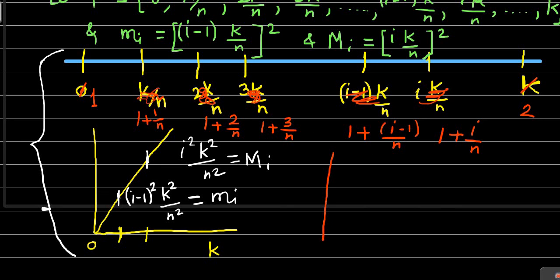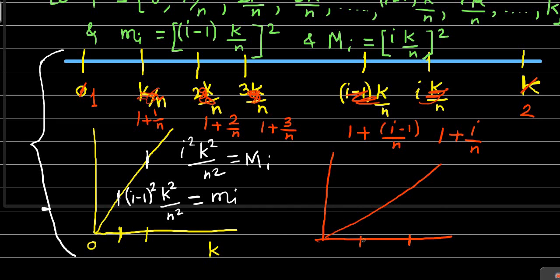Okay, so increasing function, suppose its graph is this. If its graph is such, then this point is 1 plus (i minus 1) divided by n. This is that point. Okay, and 1 plus i by n will be this point.